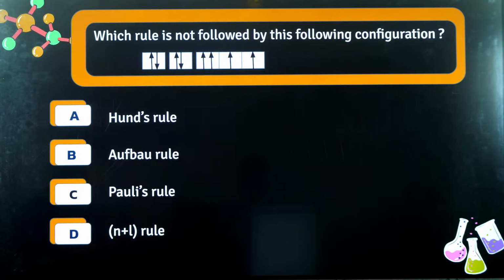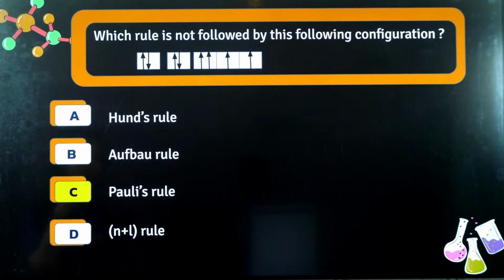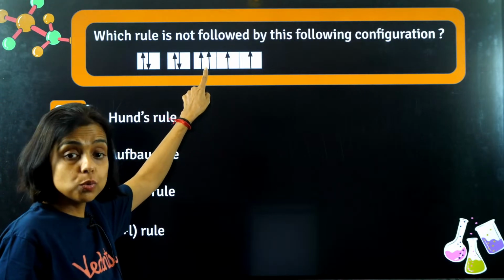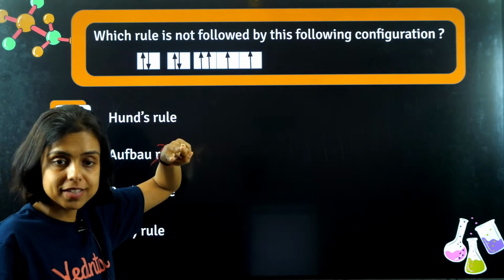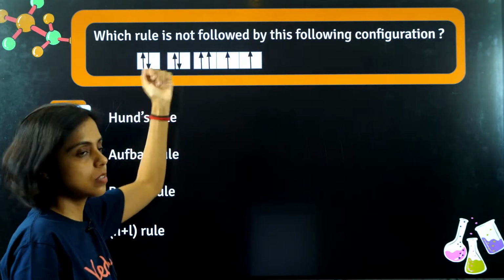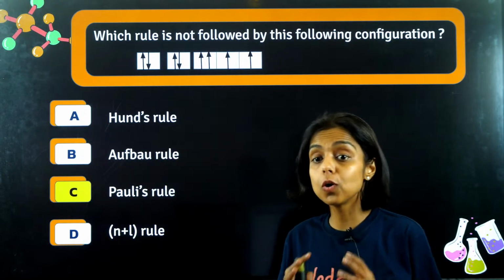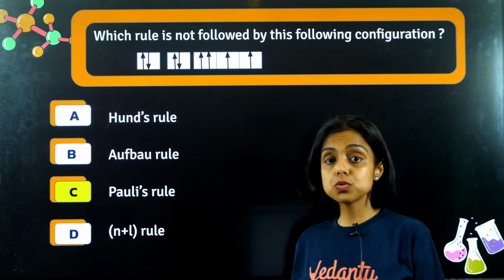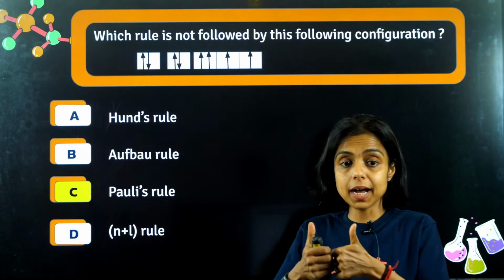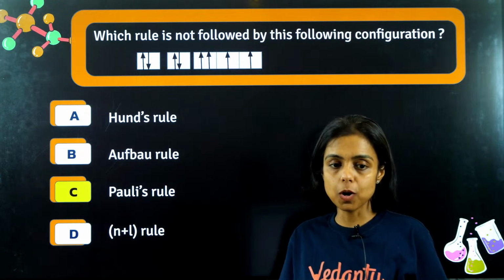The answer indeed is Pauli's exclusion principle, because there are 2 electrons with the same spin in the same orbital. The shell is the same, the subshell is the same, the orbital is the same, and now the spin is also the same. So of course it is not following Pauli's exclusion principle. We cannot fill 2 electrons with the same spin in the same orbital.